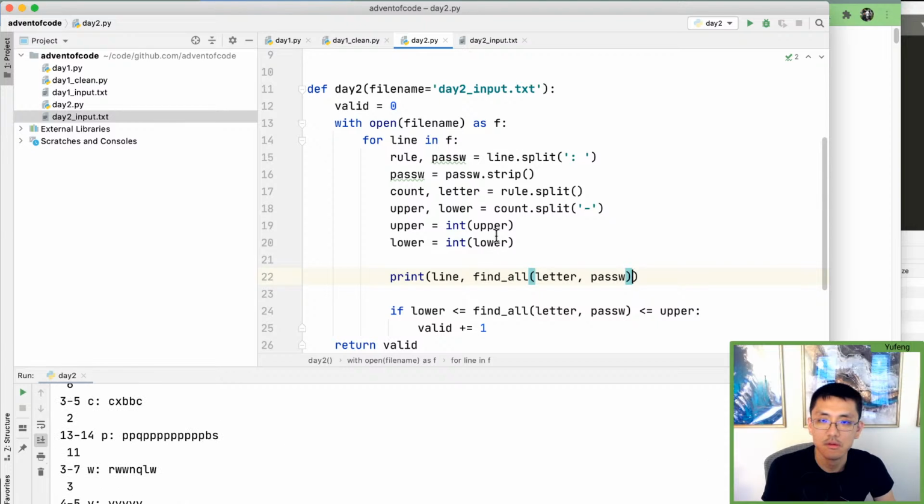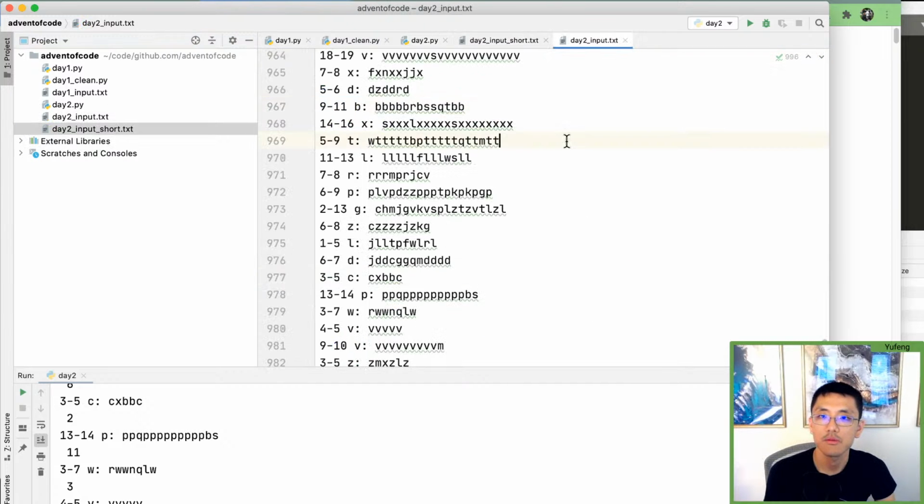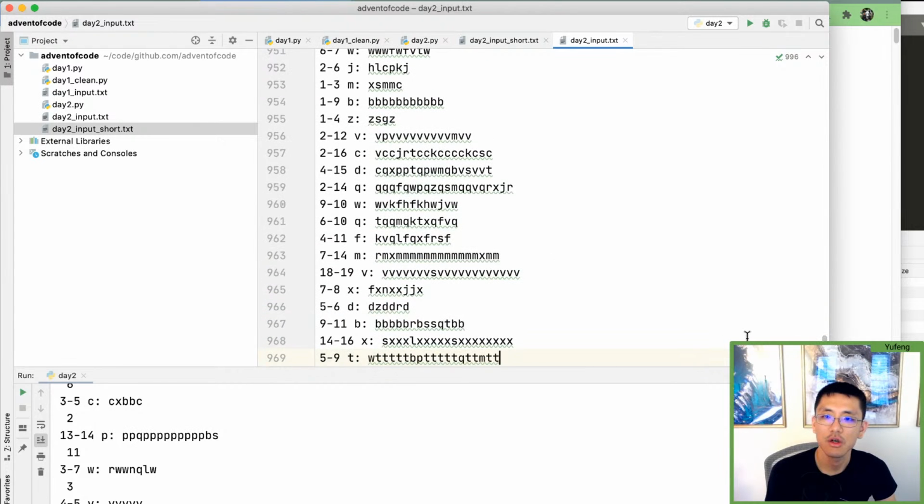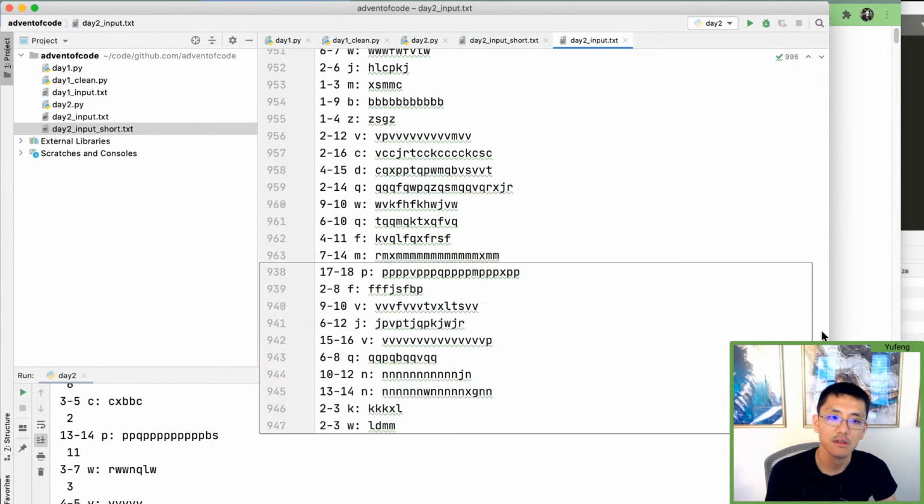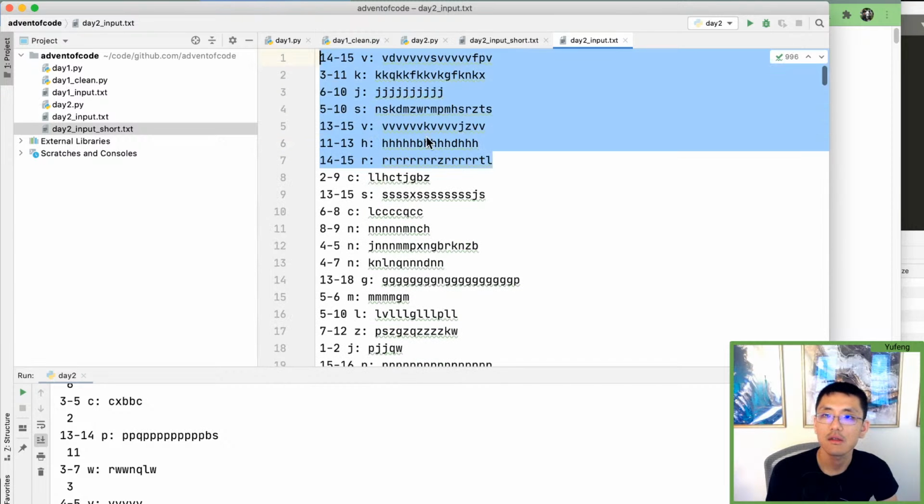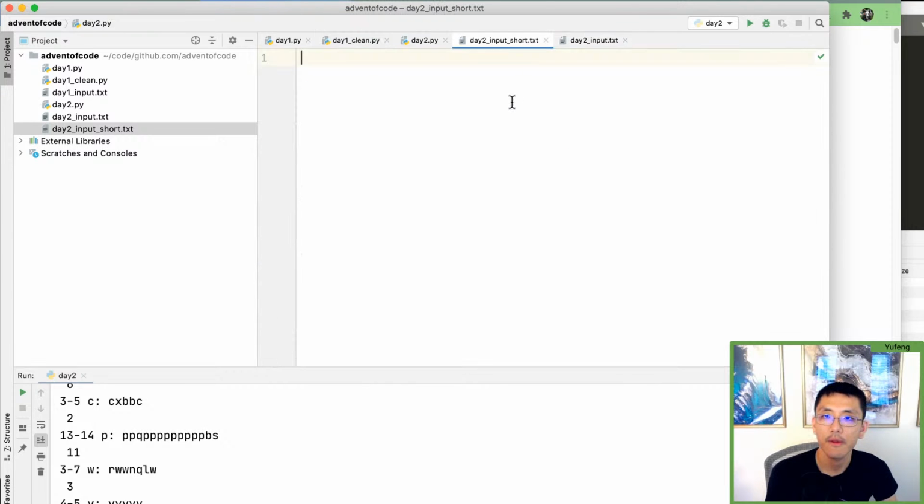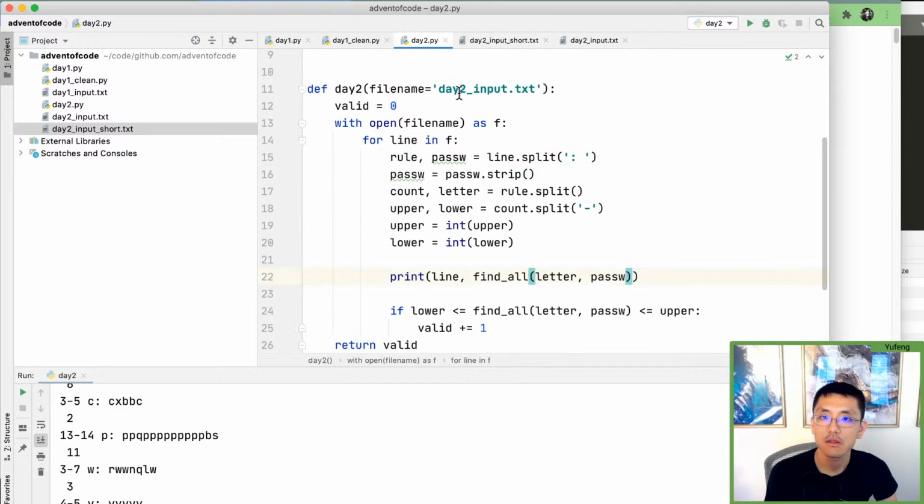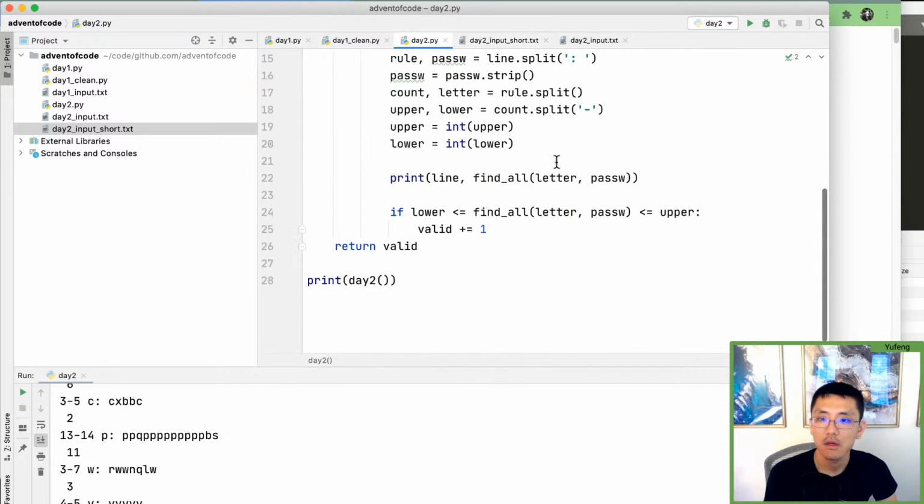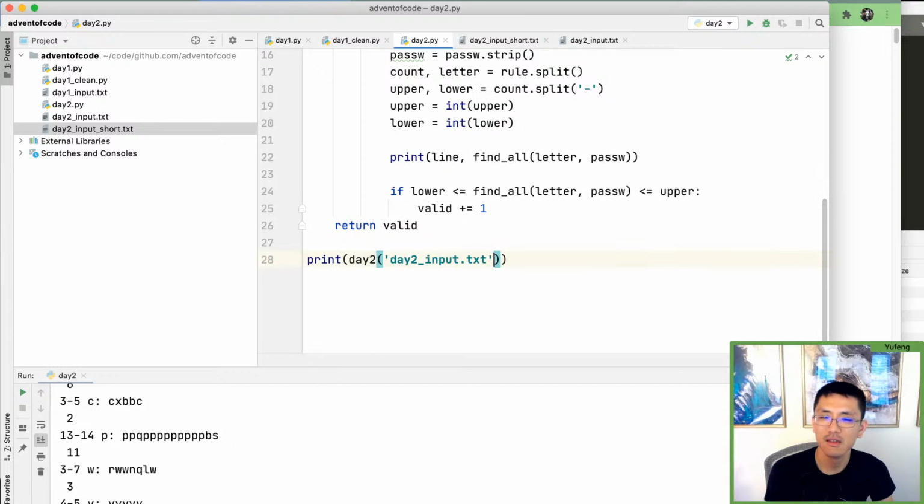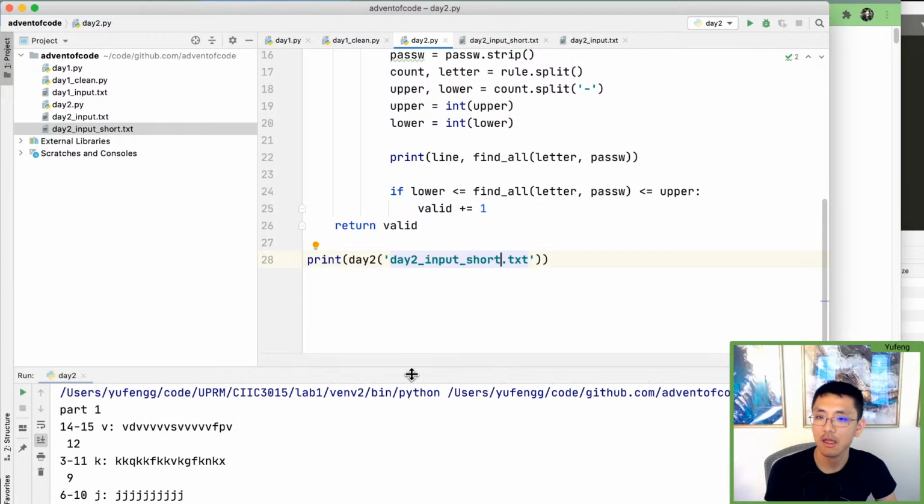So let's, you know what? I'm gonna make a new file. I'm gonna call this day2 input short.txt and kind of take an abbreviated version of known good, not just good, but just, it's a subset. We want to get some test cases in here, right? Put it in here. Day2, put that here, short. All right, so now we just got a handful of cases.